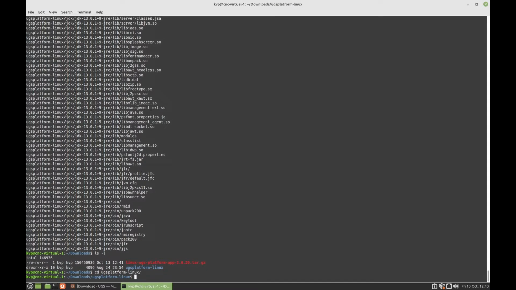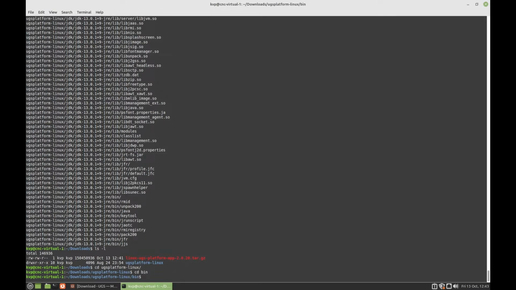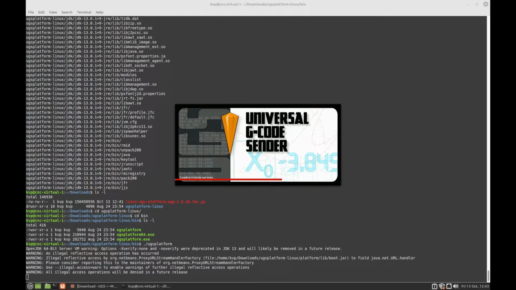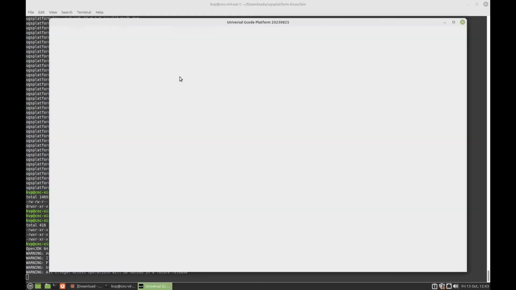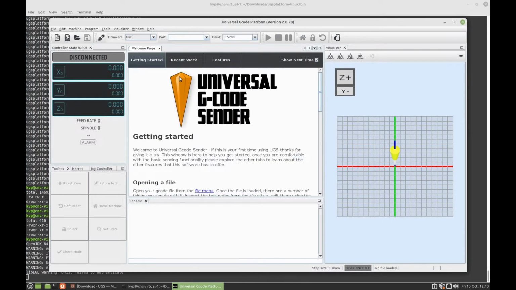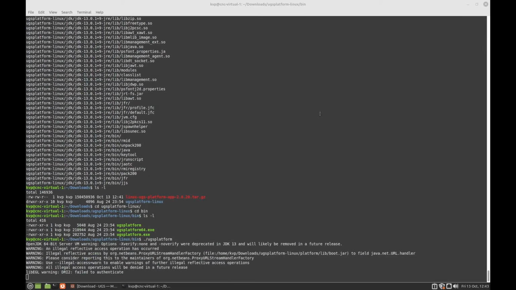In this case, we're going to need to go into bin. Let's have a quick look, see what we've got. And we're going to run the first command there, UGS platform. Takes a moment to load up. And there it is, all functional and waiting for input. Now I will show in a moment or two how to actually connect this to the CNC machine, but let's close that now.